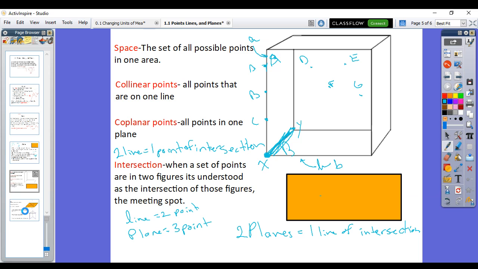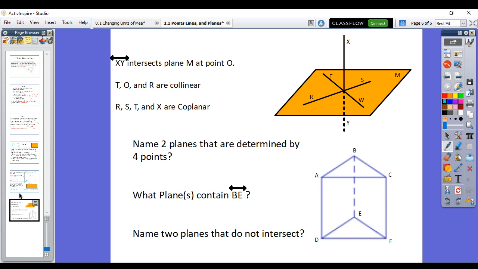Okay. Last things we're going to talk about right here. So let's kind of work this out. So it's telling us that line XY intersects plane M at point O. So this right here, that's point O. This is plane M, this whole one. And this line that goes through it, as you can see, that's what these dotted lines mean. It's like you're seeing through that plane. It's going through it. That's line XY. So they're saying, hey, XY intersects, so it touches this plane at that 1 point and that 1 point only.